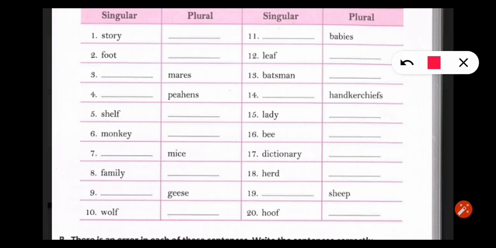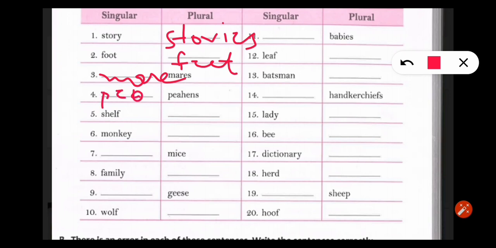Story, stories. In place of y we will write here ies, stories. Foot, feet. I told you, like tooth, teeth. Mare, mares. Peahens, peahen, singular we have to make.